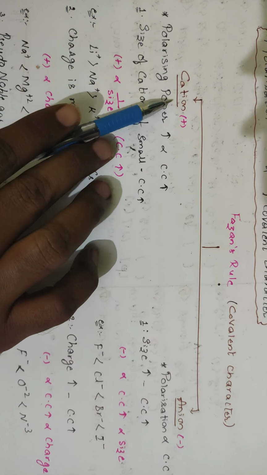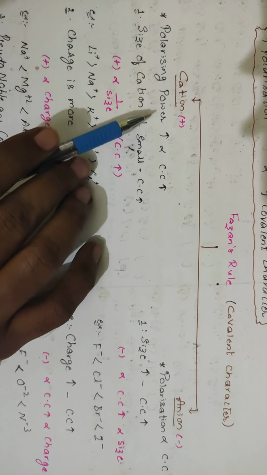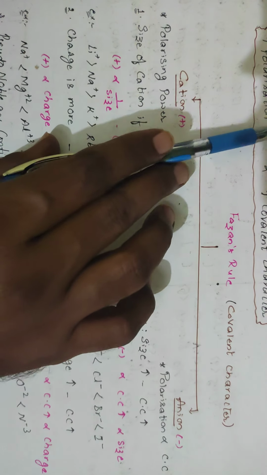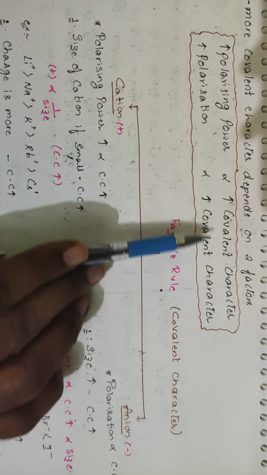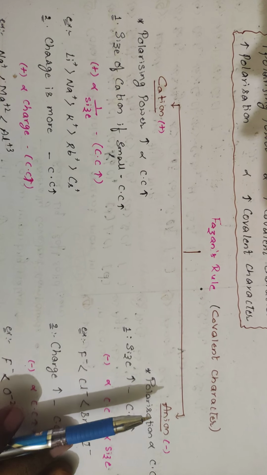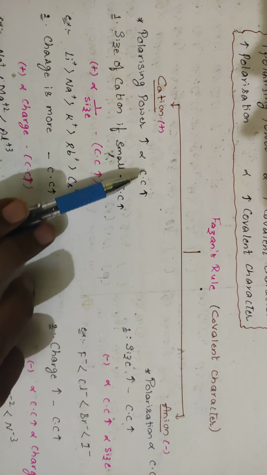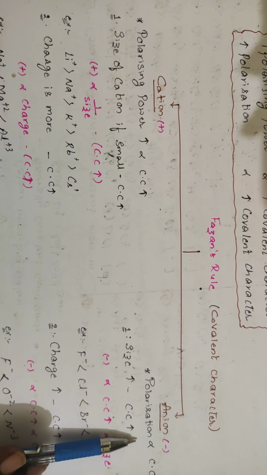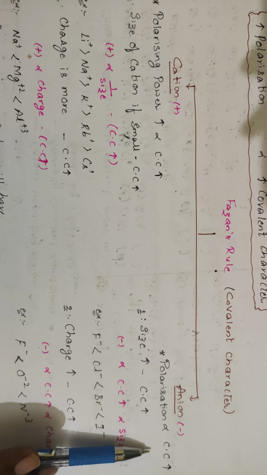If you talk with respect to cation, we will be talking about it as polarizing power. Already I have said, more is the polarizing power, more is the covalent character. So more is the polarizing power, more is the covalent character. Here, more is the polarization, more is the covalent character.